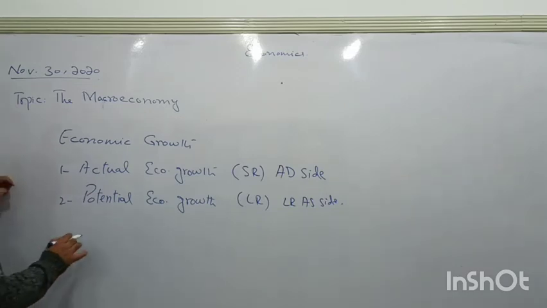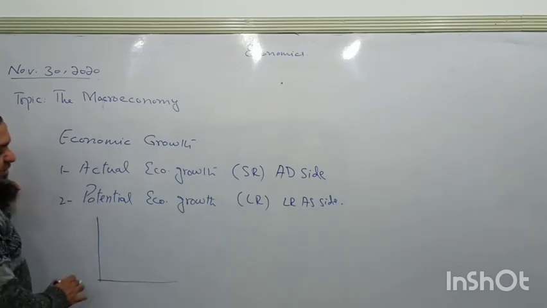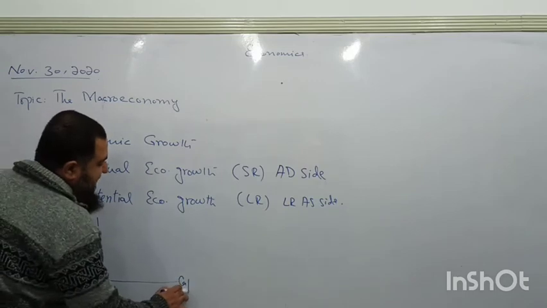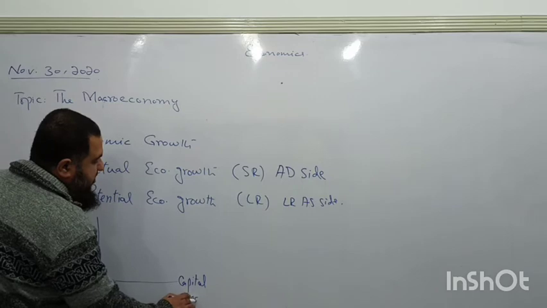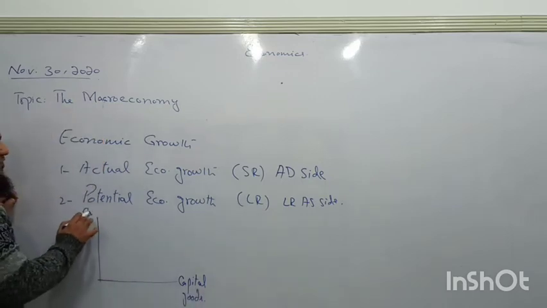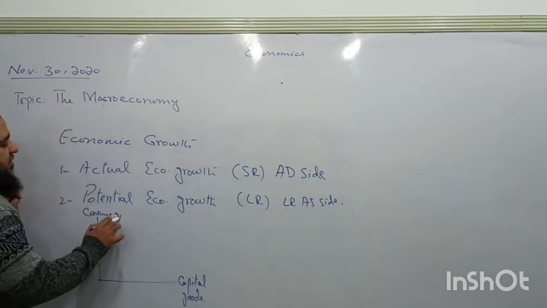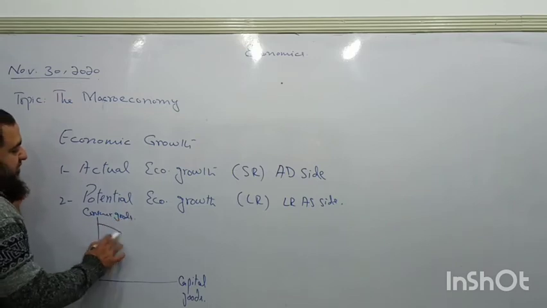If you remember our familiar topic of PPC, the production possibility curve, in our AS level we studied it in detail and many times. So this is consumer goods, and on the horizontal side we are taking capital goods.